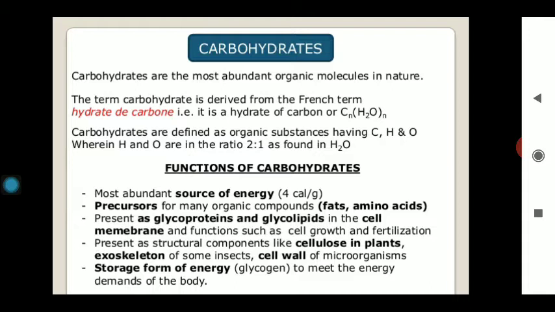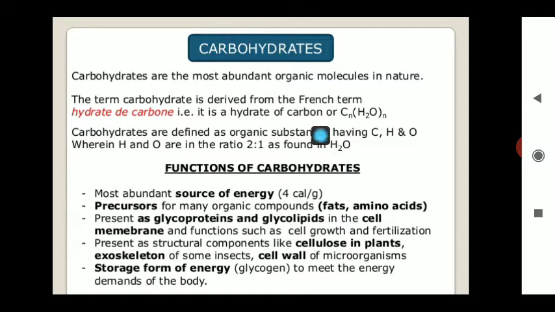Carbohydrates are present in other complex compounds, like glycoproteins and glycolipids, and are found in the cell membrane, where they are responsible for its permeability. Carbohydrate is also a form of storage energy. In our body the compound glycogen is present, and glycogen is a form of carbohydrate. In plants and in animals, carbohydrates are the reserve food material.